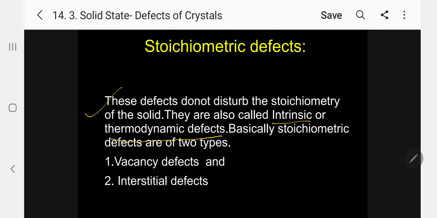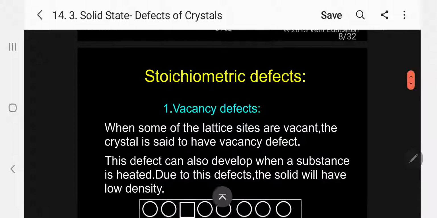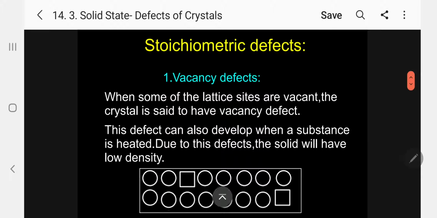Basically, stoichiometric defects are of two types, namely vacancy defect and interstitial defect. Kindly follow. Let me take first the vacancy defects. What is vacancy defect?